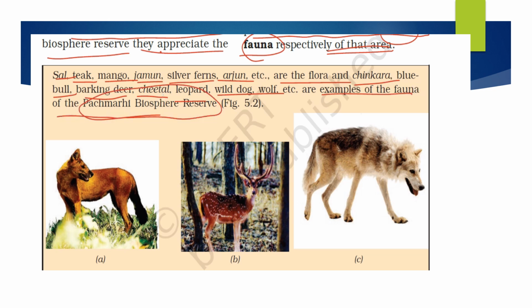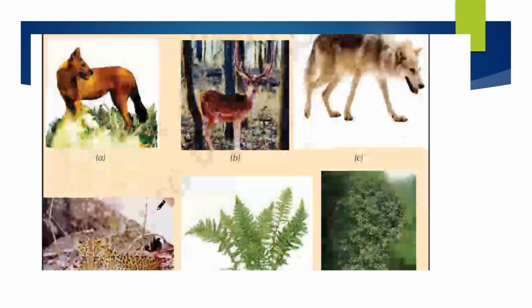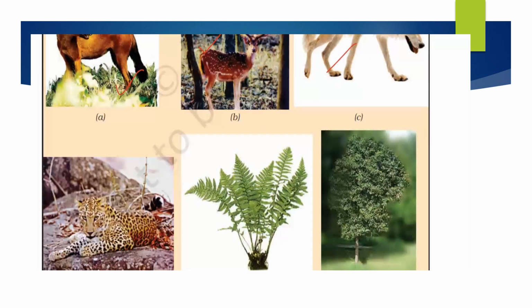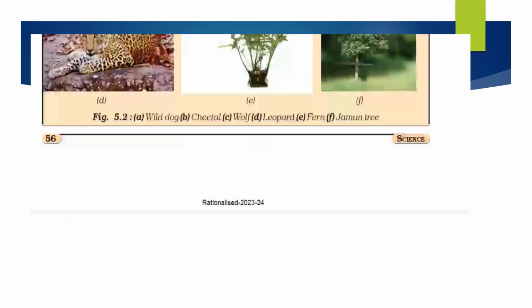So as they have visited the Panchamari Biosphere Reserve, we are discussing the flora and fauna of that Biosphere Reserve only. So they have given you a few pictures, right? So this is a wild dog, this is cheetal, this is wild wolf, and this is, we can say, leopard, this is a fern, and this last one is a jamun tree. So this is all that they have given you, a few flora and fauna of this Panchamari Biosphere Reserve.